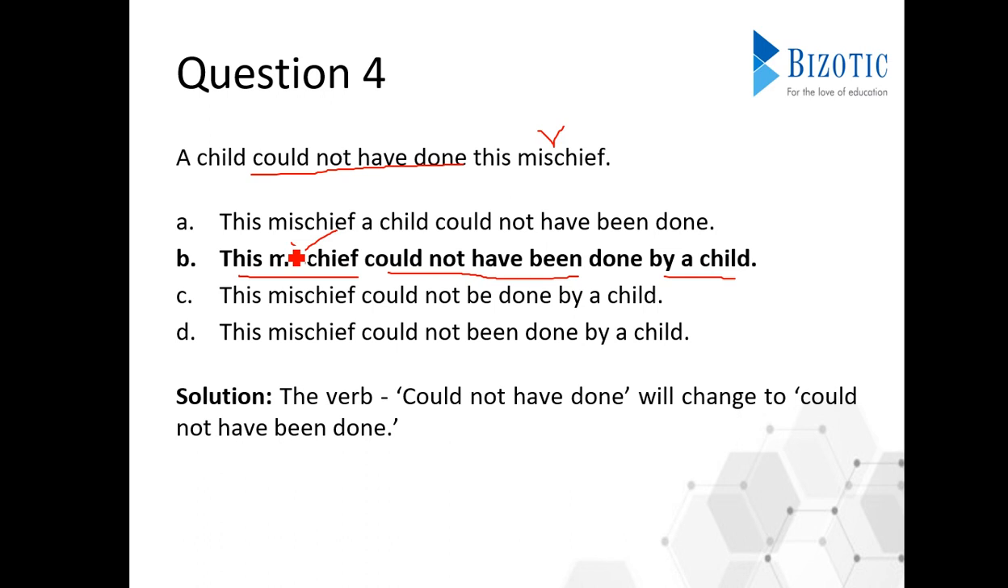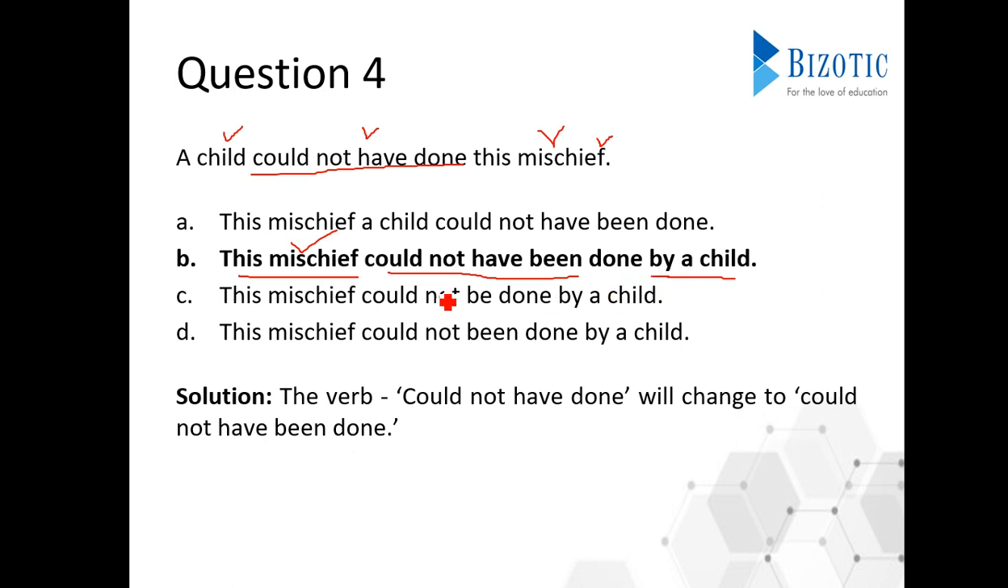Object comes first, verb next, and then we have the subject. Child is the subject here in active voice, and then the verb, and then we have the object. So object should come first. So this mischief comes first, and the verb should be changed to could not have been done. And next, the last part, subject comes at the end. So by a child. By is necessary to add.